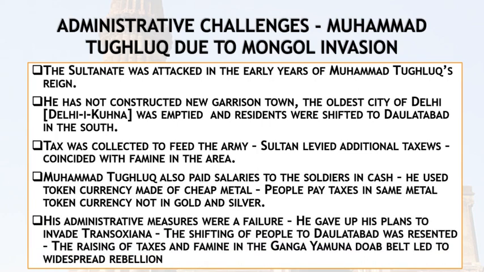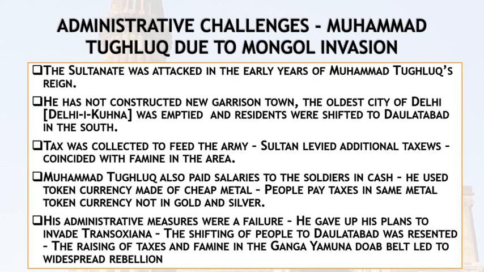Now, his administrative measures were actually a failure. We can say that his time was not good or his luck was bad. So he gave up his plans to invade Transoxiana. This place was in Iran, and he was the only ruler who got this idea to invade the city which was ruled by Mongols.